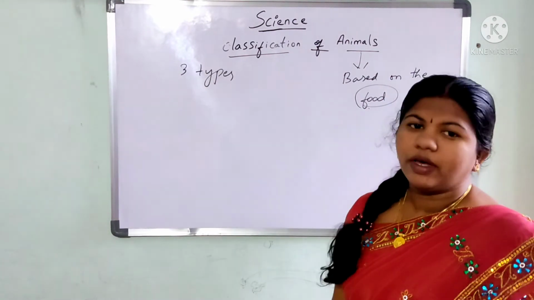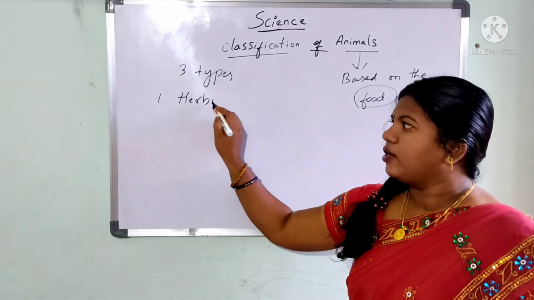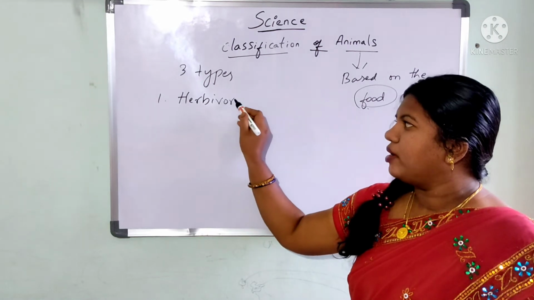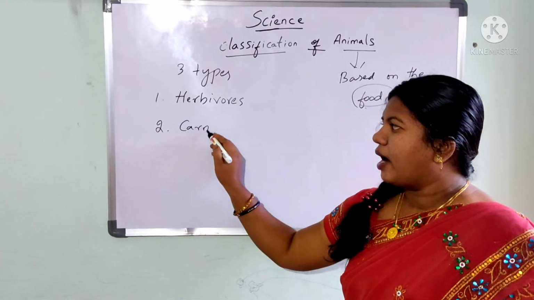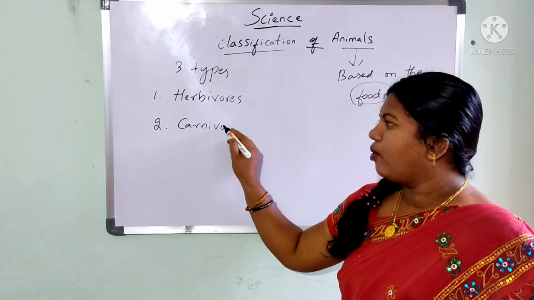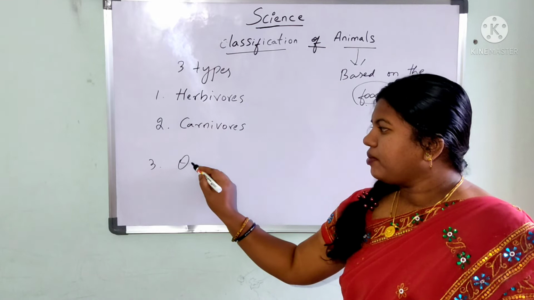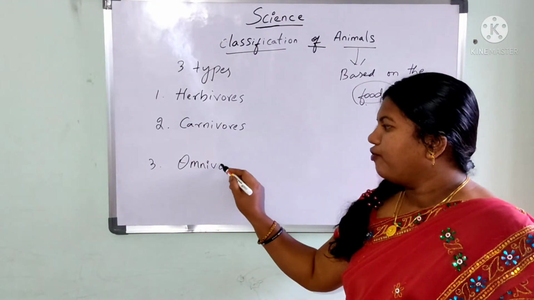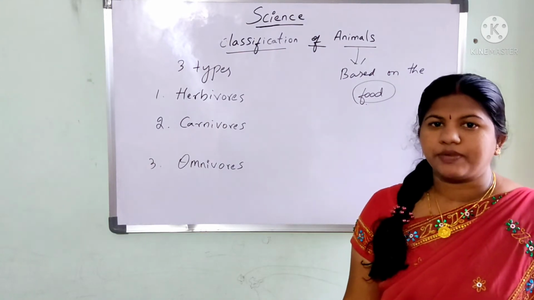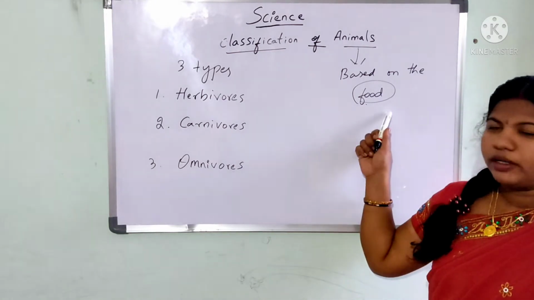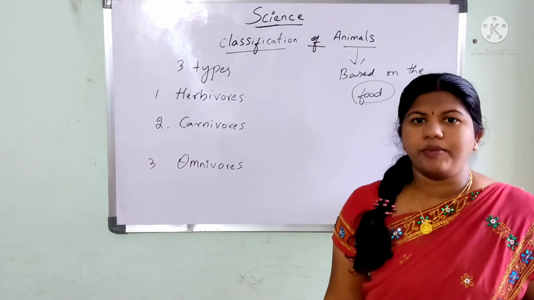So how many types we have? Totally we have three types. The first one is called as herbivores. H-E-R-B-I herbi, V-O-R-E-S vores. Herbivores animals. And the second category is C-A-R-N-I carni, V-O-R-E-S vores. Carnivores. And the third category is O-M-N-I-V-O-R-E-S, omnivores. So totally there are three types of animals based on the food they eat. They are nothing but herbivores animals, carnivores animals and omnivores animals.